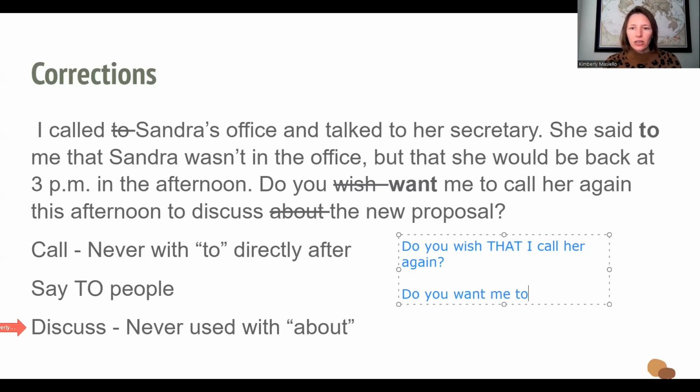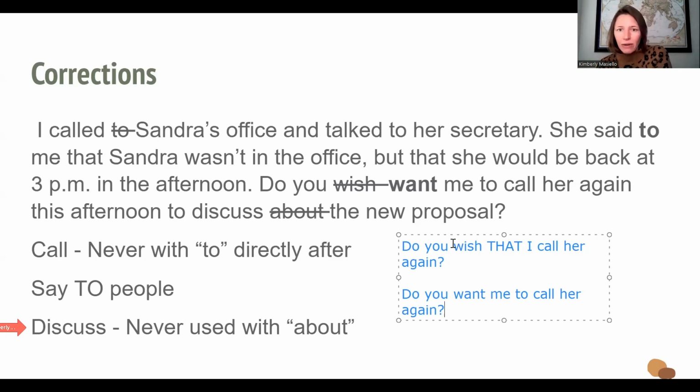Or simply say, do you want me to call her again? It's the same subject, so I don't need the that in there. These two verbs are often confused by students. So when we say, do you wish that, we have you and I, so two subjects.